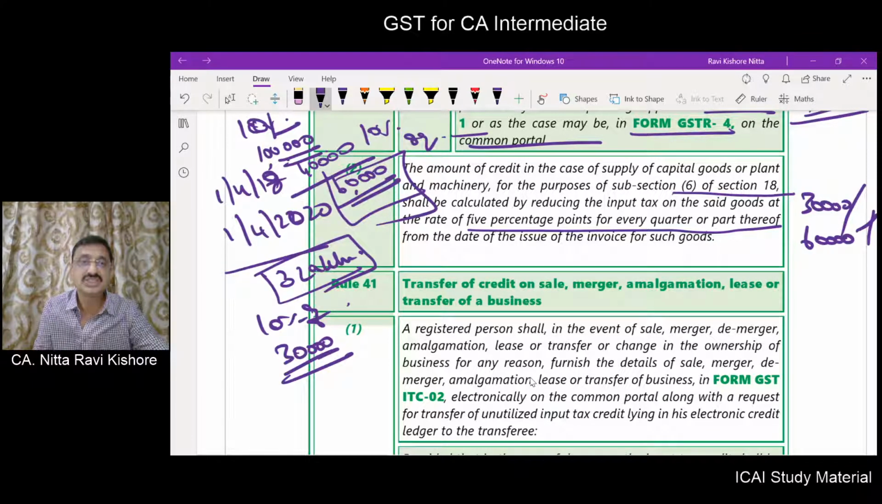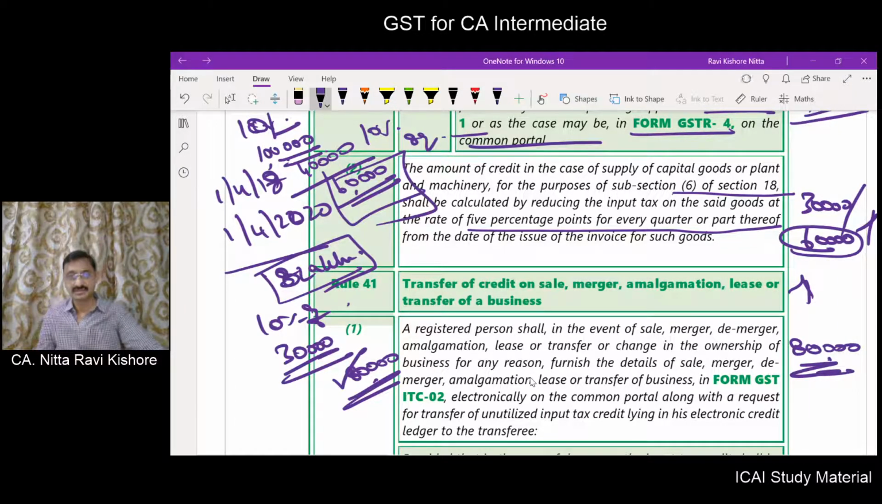Now if the machinery is sold for 8 lakhs, 8 into 10% is 80,000. So the tax on transaction value is 80,000. The ITC reversal is 60,000. Whichever is higher, now 80,000 is the amount of reversal.